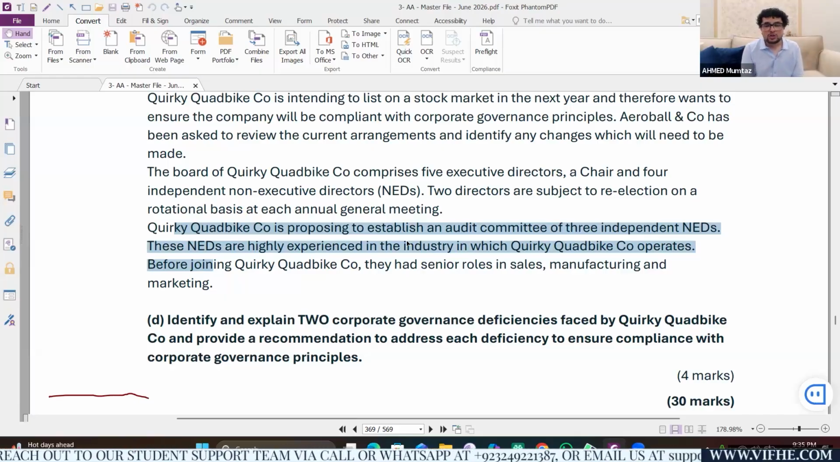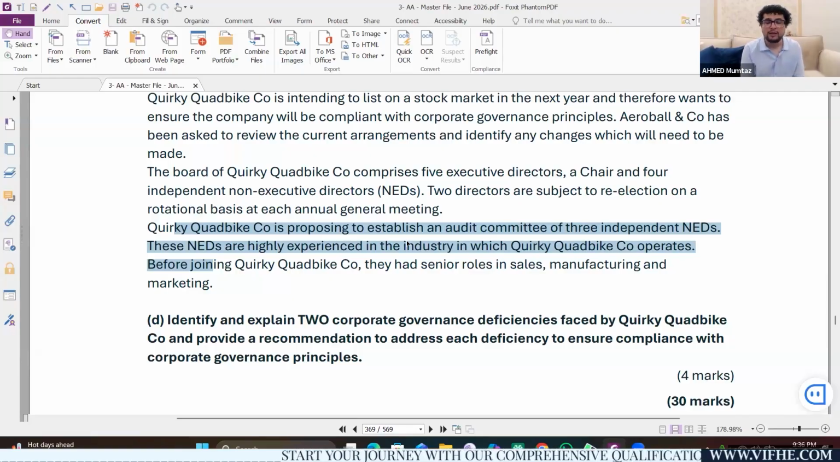So the company is proposing an audit committee which will consist of 3 independent non-executive directors. These non-executive directors are highly experienced in the industry in which the company operates. Before joining this company, they had senior roles in sales, manufacturing, and marketing. It means no member of the audit committee will have the relevant financial expertise. It means they might not be in a position to perform the role of scrutiny and monitor the progress of financial statements.